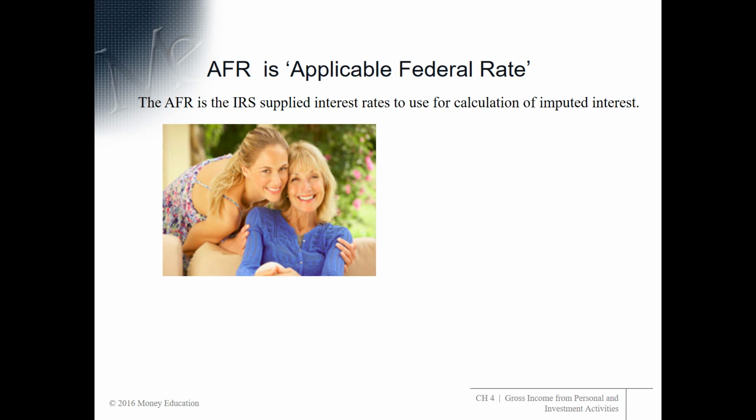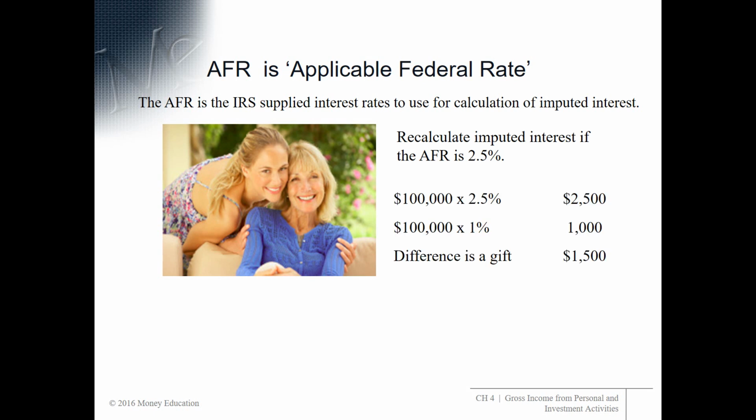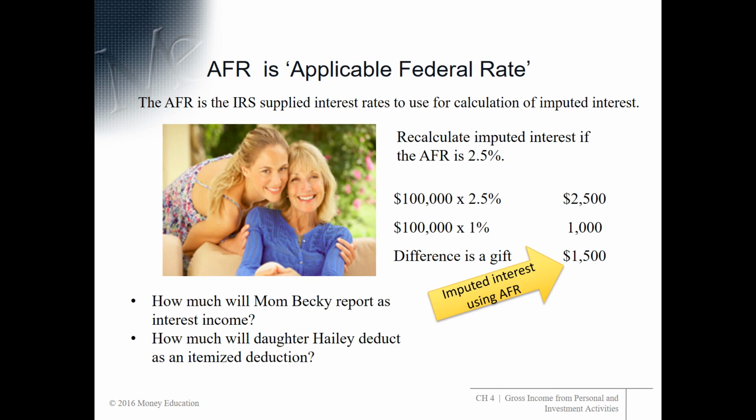Okay, the AFR is the applicable federal rate, and this is a rate that the IRS supplies. You look it up online. These are the interest rates to use for this calculation of imputed interest. So let's recalculate imputed interest if the AFR is 2.5%. Well, in that case, if Haley was paying the AFR, she'd pay $2,500 in interest. Mom is only charging her $1,000, so the difference of $1,500 is a gift. And so Mom would have to report $2,500 of income and assume that this $1,500 is a gift.